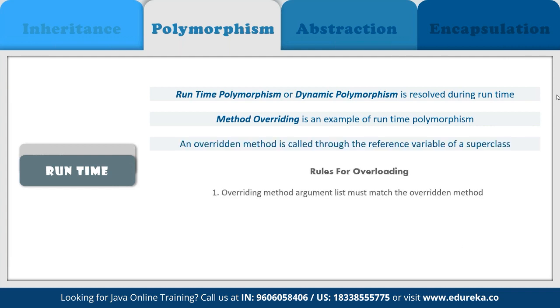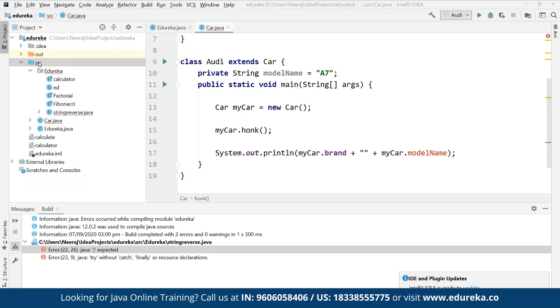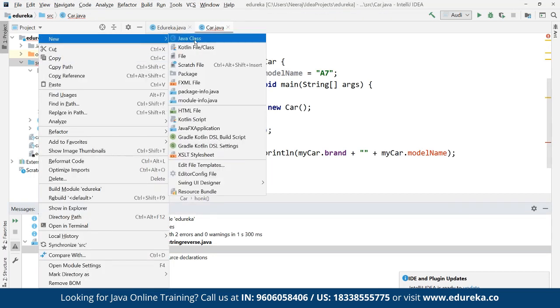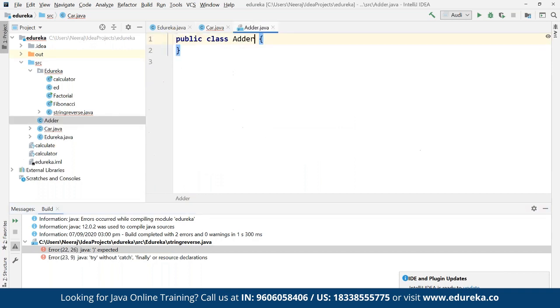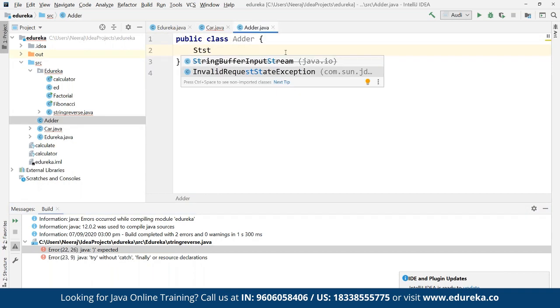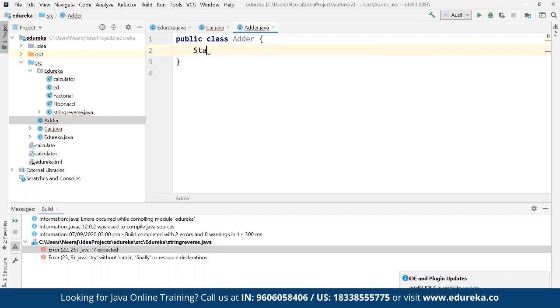Now, if you want to see a simple example of how method overloading works for compile time, let's come back to our code. Suppose here we define another class, let's name it Adder. Here we can define a static integer add method, where we define integer A and integer B.